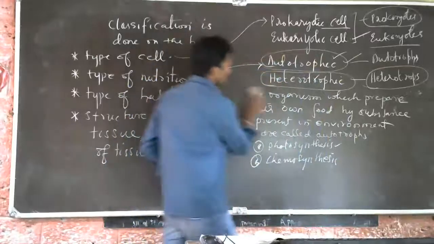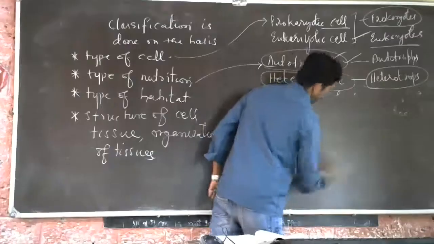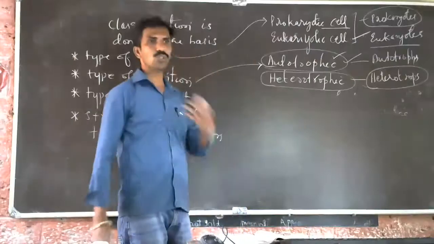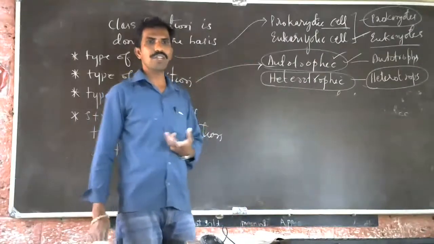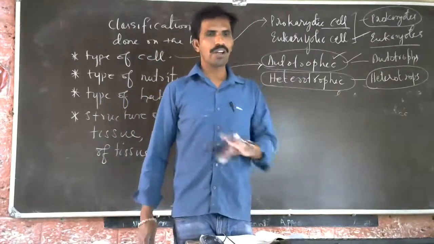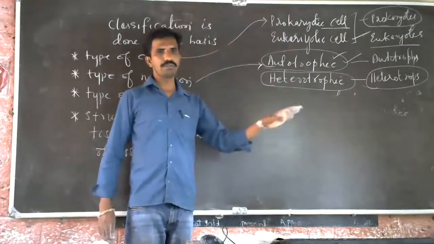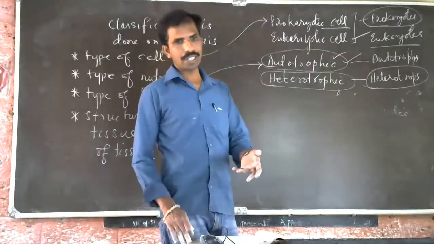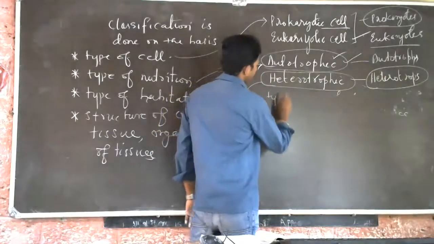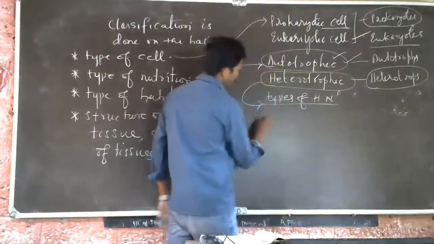Again, in heterotrophic nutrition, there are types. Why am I telling this? It is necessary to know the classification and the characteristics of living organisms. We are going to study all the kingdoms. Already we have studied kingdom Mycota, kingdom Protista, and kingdom Monera in the previous standard. So, the types of heterotrophic nutrition.